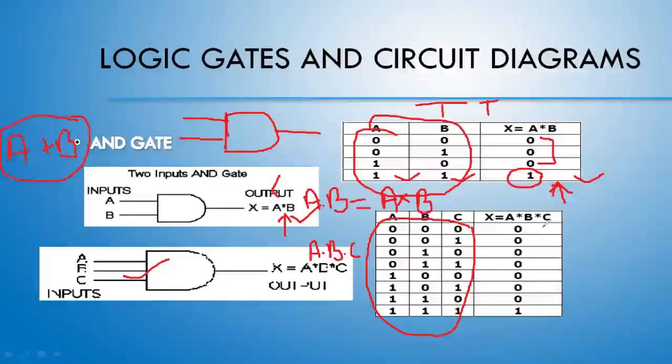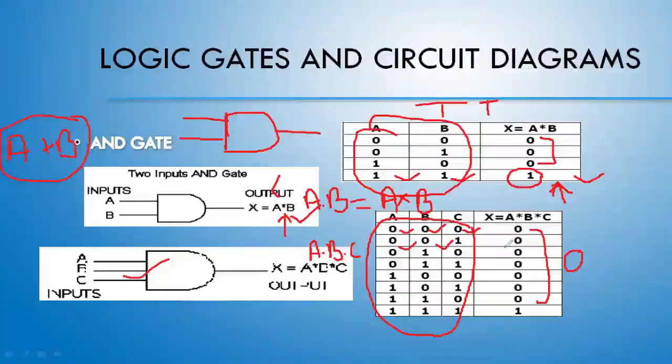Same is applied in the truth table of 3 variables. If any of the inputs is 0, even a single input is 0, we are going to get the output and that will be 0. Totally opposite of OR gate.